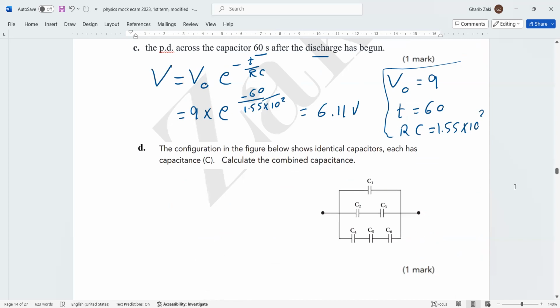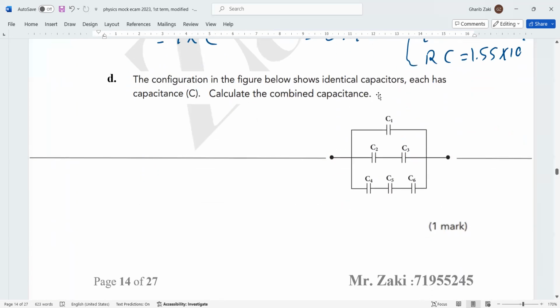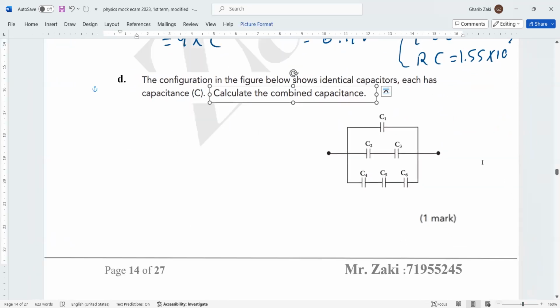The configuration in the figure below shows identical capacitors. Each has capacitance C. Calculate the combined capacitance. He will ask you about the combined capacitance without numerical values. Why? Because you need to check, do you understand the way of solution or not? Now let us do this.